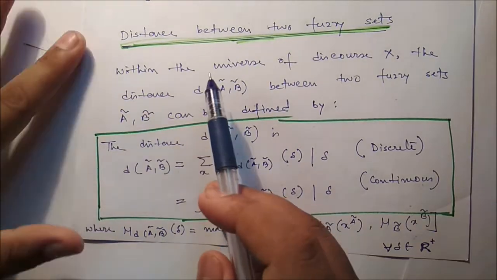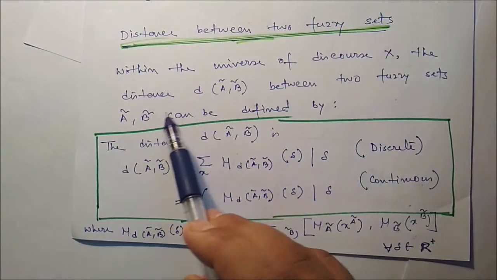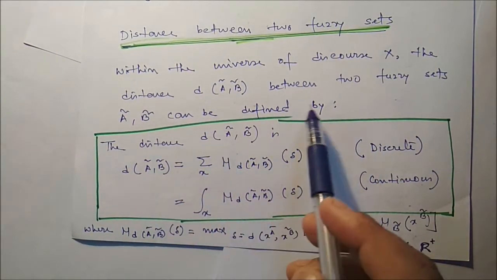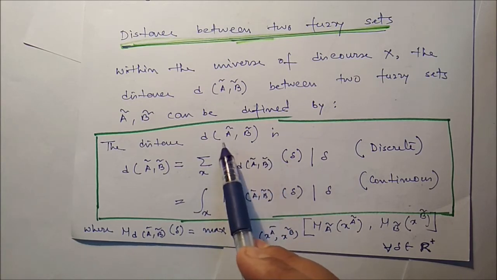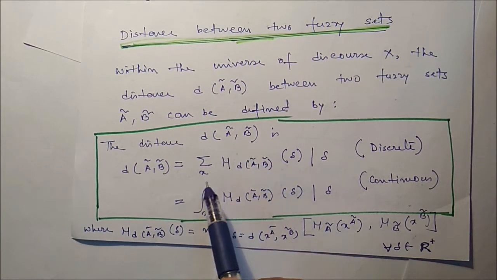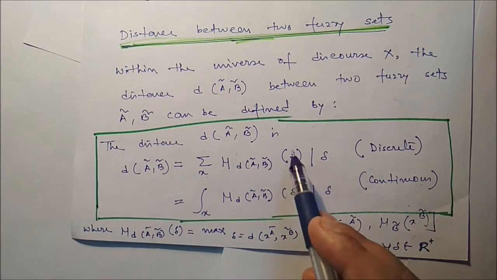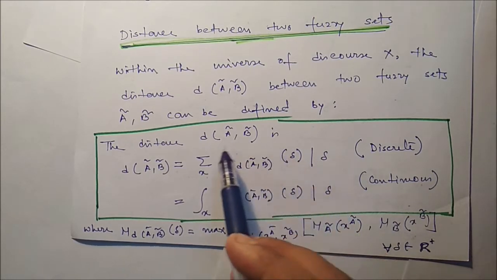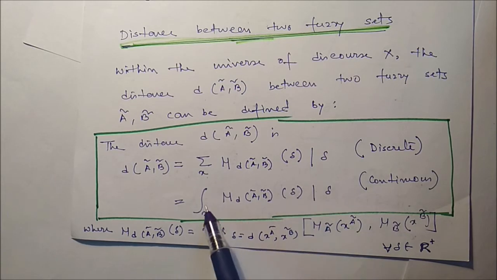Next we calculate the distance between two fuzzy sets. Within the universe of discourse X, the distance D between fuzzy sets A and B can be defined as D(A, B) equals the summation of del times mu D(A,B)(del), where for discrete we use the sigma notation, and for continuous we use the integration-like notation. So this is not integration, remember one thing.